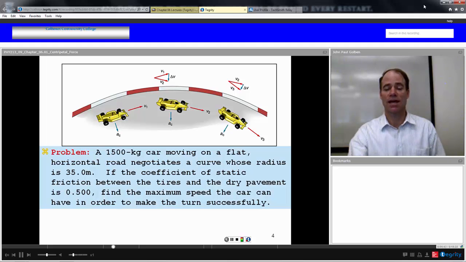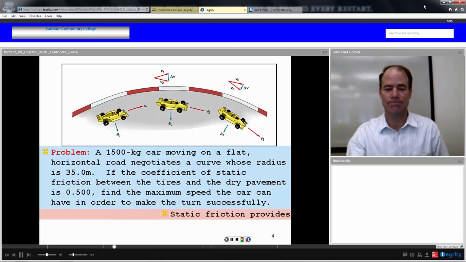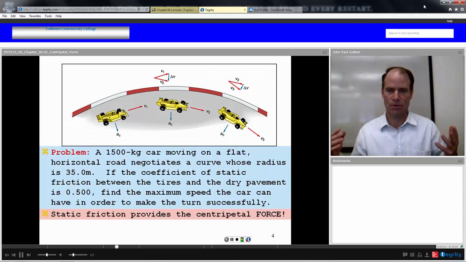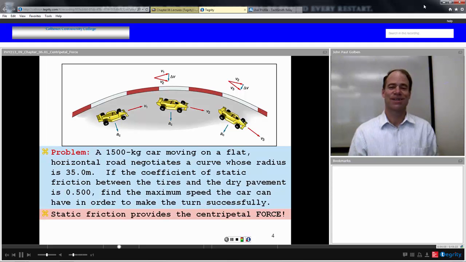So we're going to say that static friction is responsible for the centripetal force in this case. Why static friction? I mean, the car is moving. Well, because the car is moving in a forward direction, but we're talking about an acceleration and a force towards the center of this circle, which is perpendicular to the direction that the car is actually moving.